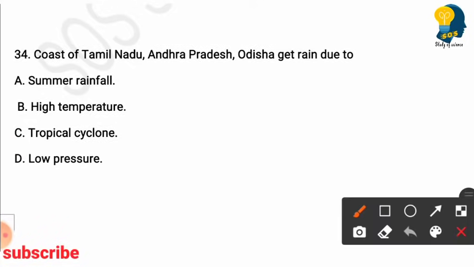Next question. Coast of Tamil Nadu, Andhra Pradesh, Odisha get rain due to. Options are summer rainfall, high temperature, tropical cyclone, low pressure. The right answer is low pressure. Coast of Tamil Nadu, Andhra Pradesh, Odisha, they get rainfall due to low pressure. Next question.